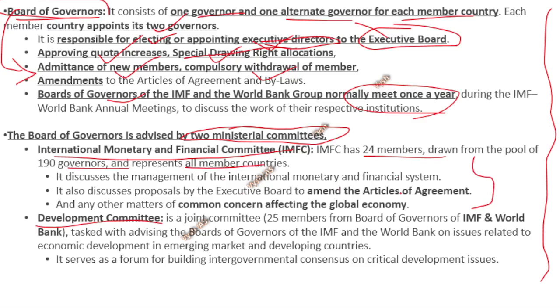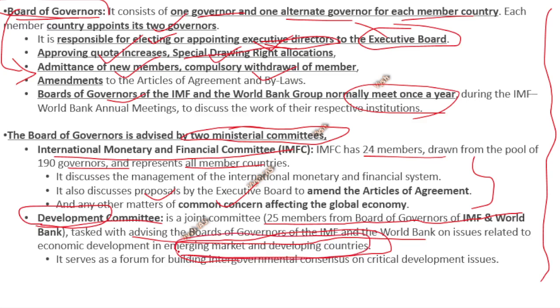Whatever agreements are needed, what common concerns are affecting the globe, those kinds of things they discuss in this IMFC. In the Development Committee, there are 25 members from the Board of Governors and also from the World Bank, and they advise the Boards of Governors of the IMF and World Bank on issues related to emerging market and developing countries. That focus is why it's called the Development Committee: you are focusing especially on emerging market and developing countries.